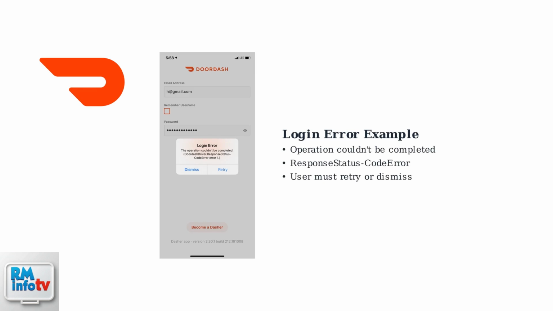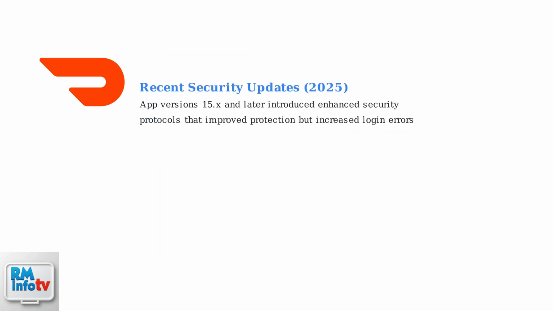Users encounter messages like, "Operation couldn't be completed," with technical error codes that provide little guidance on how to resolve the issue. As of August 2025, DoorDash has been actively updating its platform with enhanced security protocols in app versions 15.x and later. While these updates improve account protection, they have inadvertently increased the frequency of login-related errors.